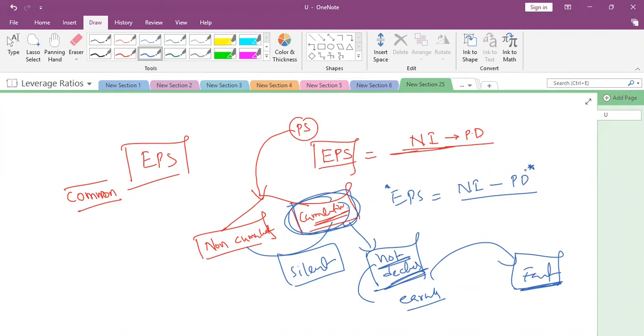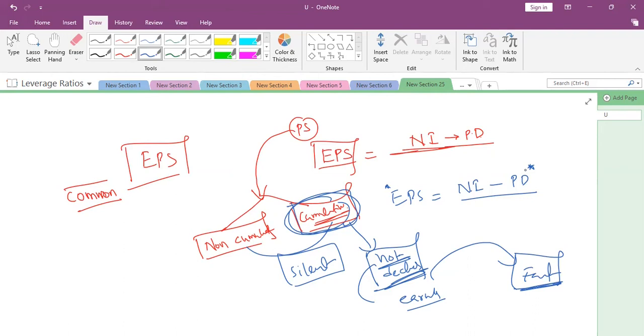Sir, if a company issues two types of preference shares, non-cumulative and cumulative, how will the EPS calculation be done? See, both are there, and you are calculating for 2020. If the company declared the dividend, both non-cumulative and cumulative preference dividend need to be deducted. If the company has not declared the 2020 dividend, from net income we need to deduct only the preference dividend related to the cumulative preference shares, not the non-cumulative.